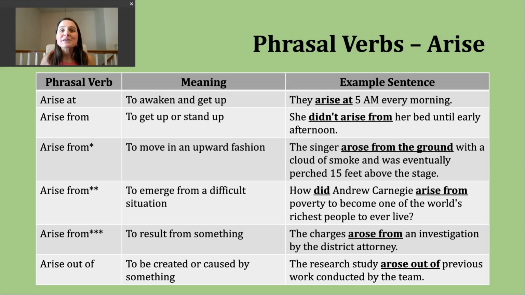A fourth way to use arise from is to mean to result from something. An example here. The charges arose from an investigation by the district attorney. So what the sentence is telling us is sort of the first thing that happened was this investigation. Right? And the result is that charges arose.